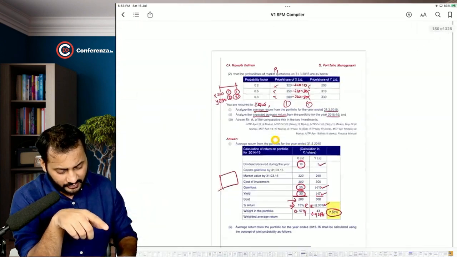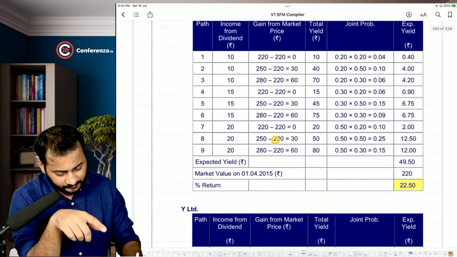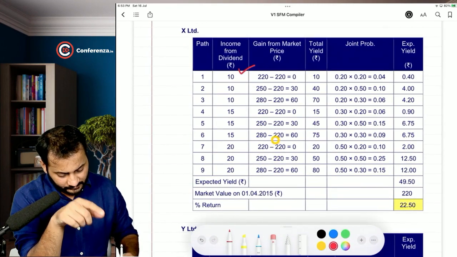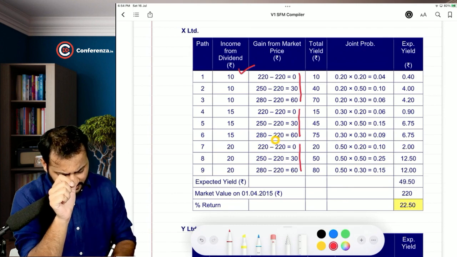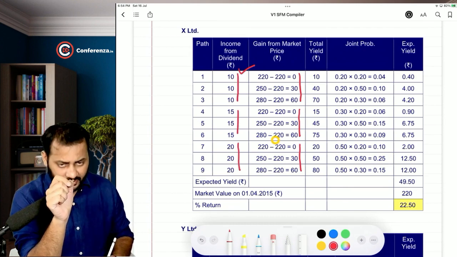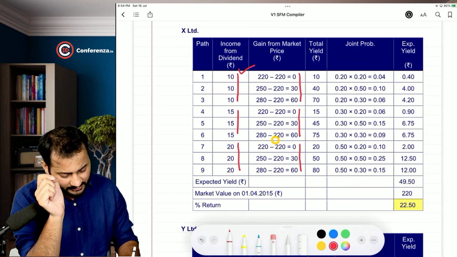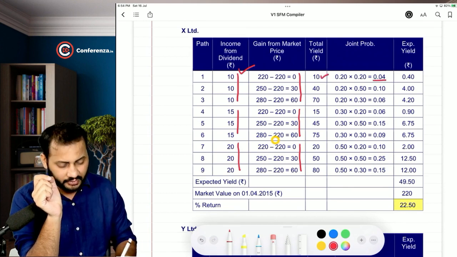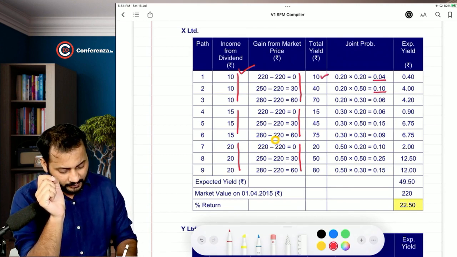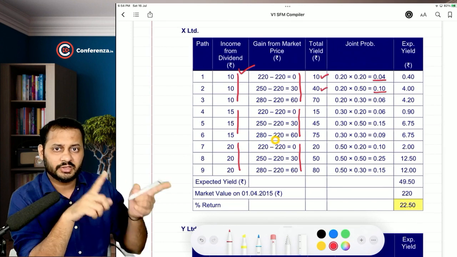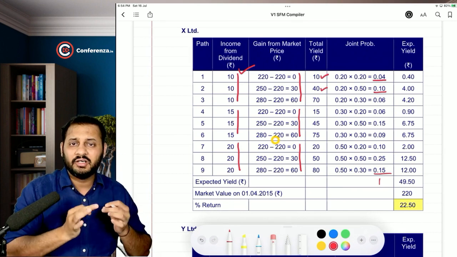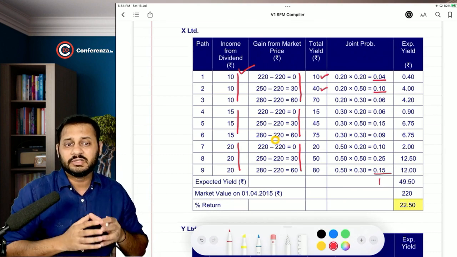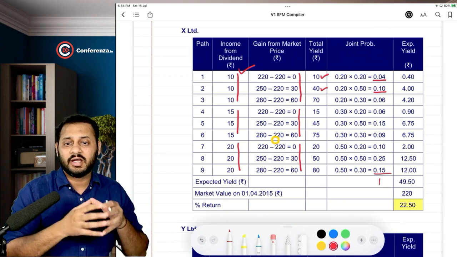See, and now you will see that this is an easy answer. This is the dividend. This is the capital appreciation. 0, 30, 60, 0, 30, 60, 10, 10, 10, 15, 15, 15, 20, 20, 20. Now you can see 4% probability that the total yield will be 10 rupees. 10% probability that the total yield will be 40 rupees, 10 plus 30. And we have calculated the entire probability. So we have 9 different possible returns.